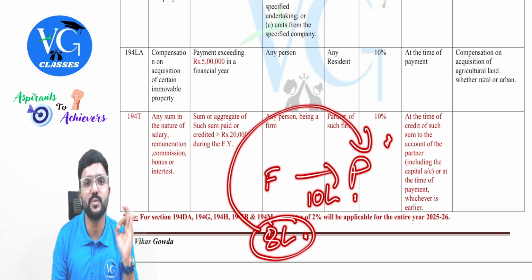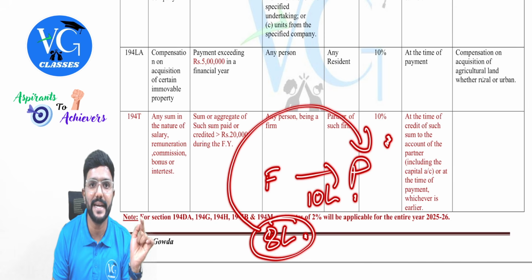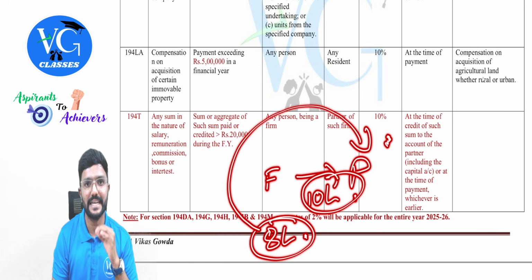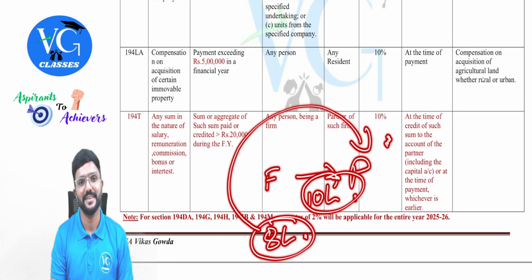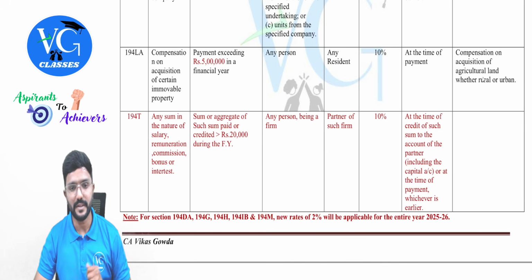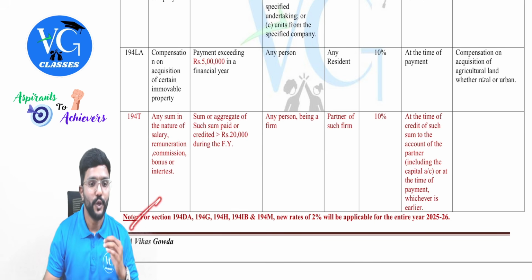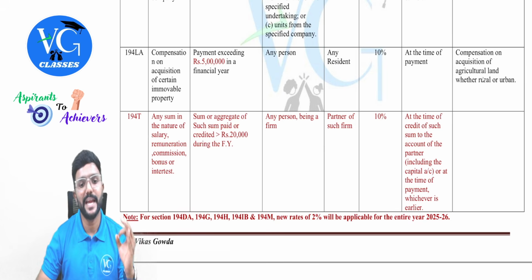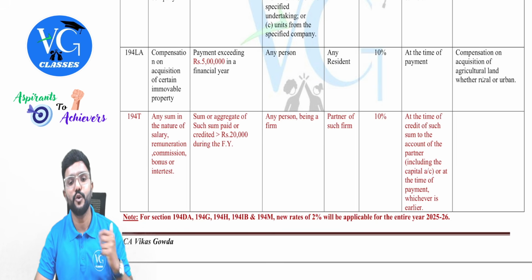Now, as per section 194T, TDS has to be deducted on 8 lakh or 10 lakh? It is on 10 lakh. That is the actual payment. It is on 10 lakh. Is that clear? Yes.